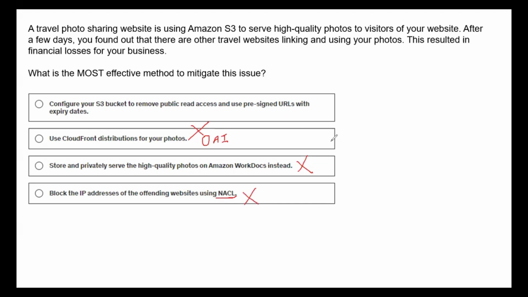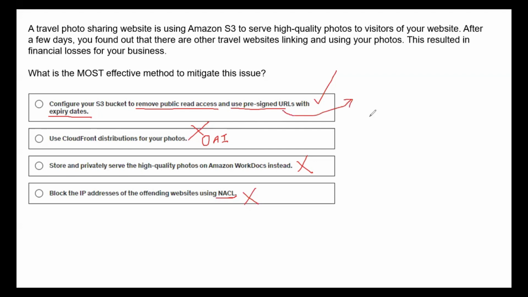So which is the best option here? Based on the elimination technique, we are left with choice number 1, and that is the correct answer also, right? Configure your S3 bucket to remove the public read access. Yes, we need to make the bucket private. We have to remove the public read access and use pre-signed URLs with expiry dates. Yes, very safe option. Because if you configure a pre-signed URL, you can give a time limit.